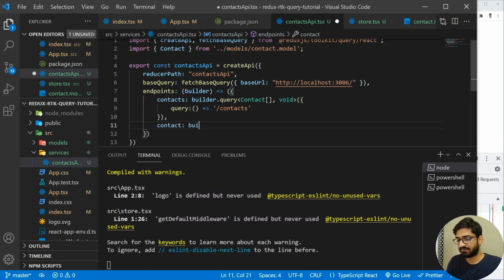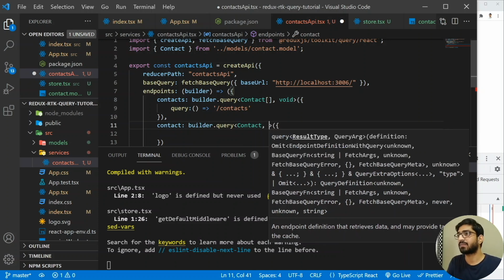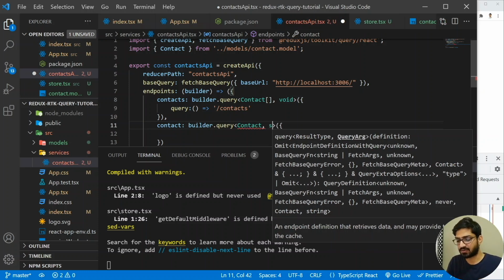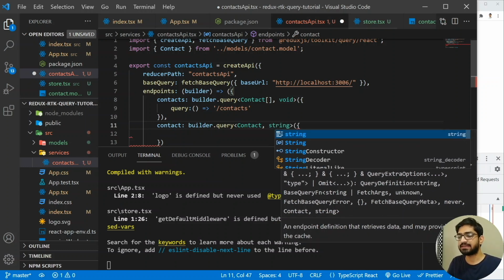All right, we are going to have the builder as it is. I'm going to do a query to that builder, and this time the type will be that it's going to return a single contact. So I'm going to add the contact here. All right, but then it's going to return us a contact based on the ID which we pass, and the type of the ID will be string. So I'm going to add the string here. All right, and it's going to take the ID.